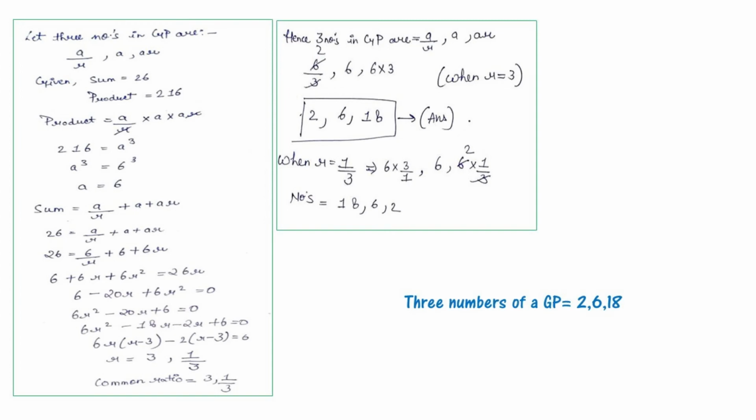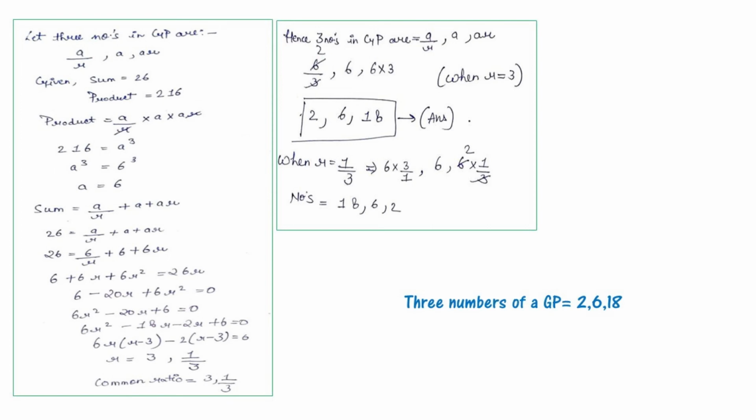Then the sum is a by r plus a plus ar. That will be 26 is equal to a by r plus a plus ar. That will be 26 is equal to 6 by r plus 6 plus 6r. That is 6 plus 6r plus 6r square is equal to 26r. Now 6 minus 20r plus 6r square is equal to 0. That will be 6r square minus 20r plus 6 is equal to 0.